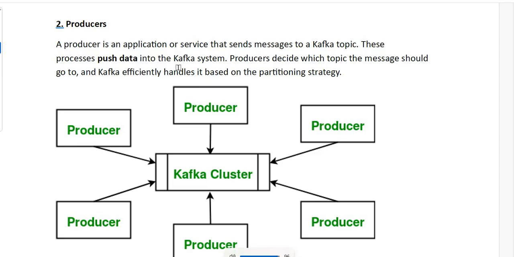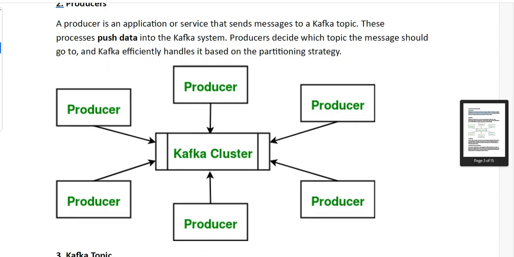First of all, we will see what a Kafka cluster is. As we discussed previously, a Kafka cluster is a collection of Kafka brokers. It is connected to multiple producers which are going to send the data, and all these producers are ready to send the data topic-wise. They will select the particular topic and send the data to the Kafka broker.